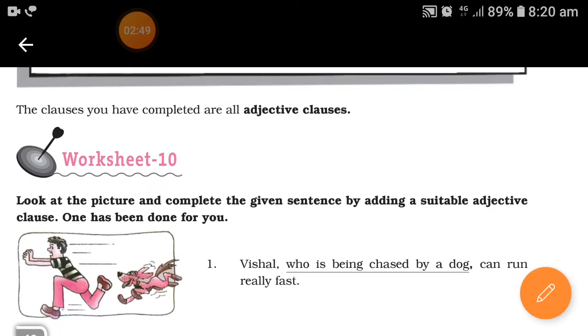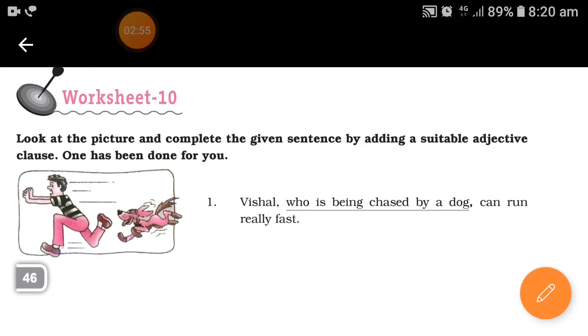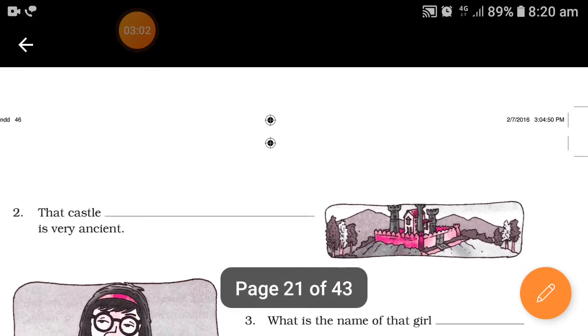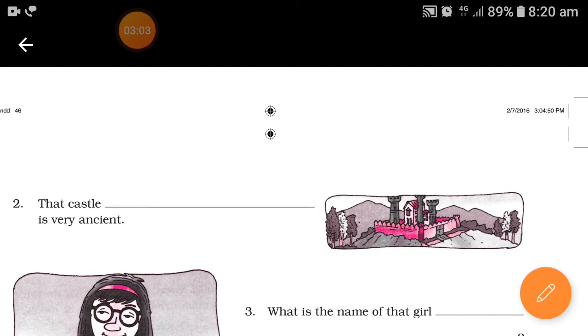Now let's look at worksheet number 10. We'll be completing this by adding suitable adjective clauses. First one is done for you. Vishal, who is being chased by a dog, can run really fast. Here, the castle which is on the hill. The castle which is on the hill is very ancient. The castle which is shown in the picture is very ancient.